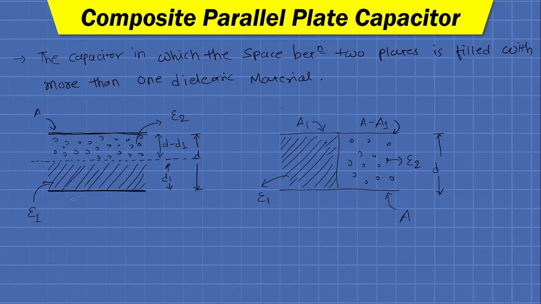Fine. So this configuration, that is the first figure, is called the dielectric interface is parallel to the conducting plates.